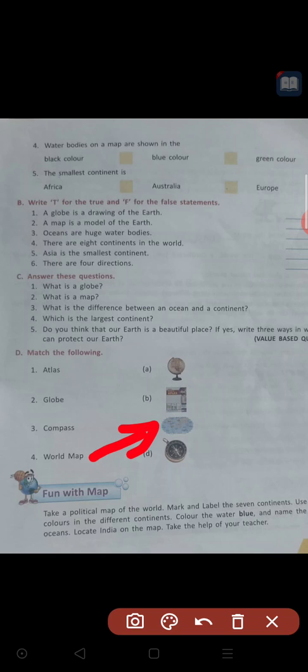So are these clear? Complete these in your textbook, all of you. Later, on the next page itself, there is an activity. You can look at this, children, a very good activity for you. You can do this one tomorrow morning. So I will just explain it to you today.